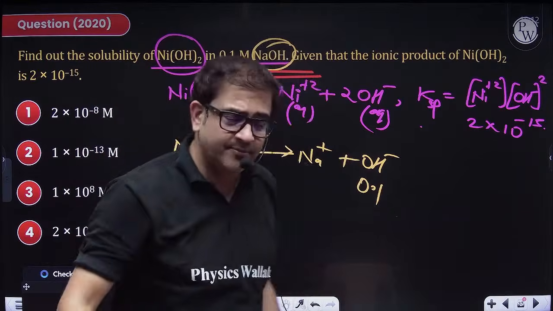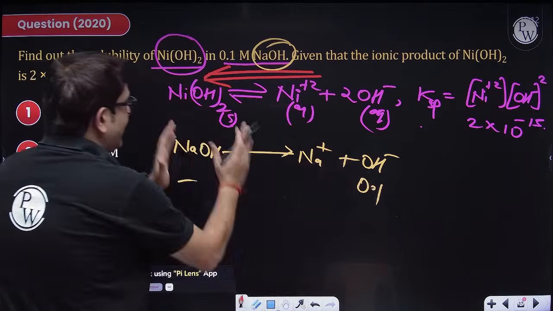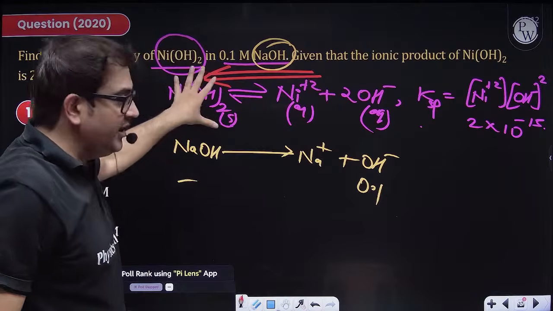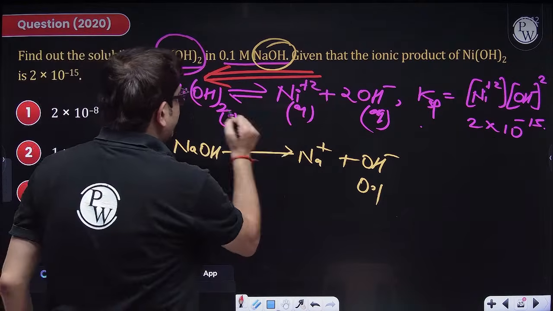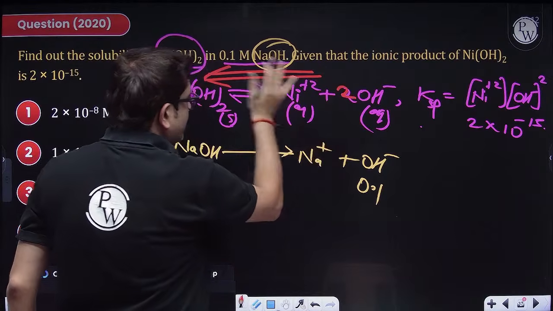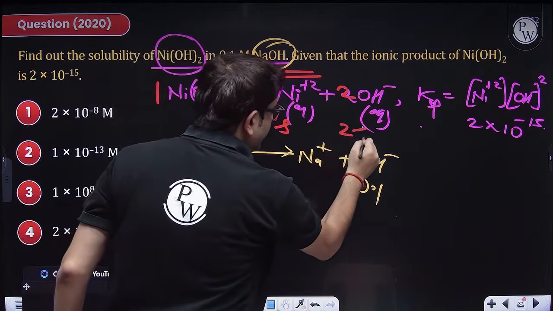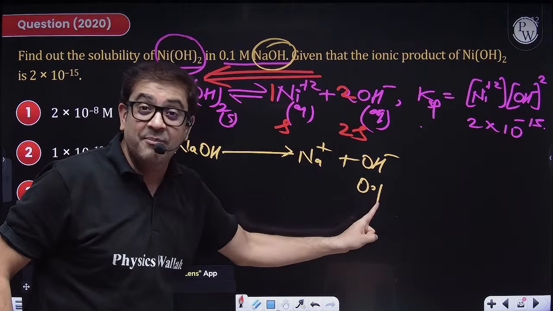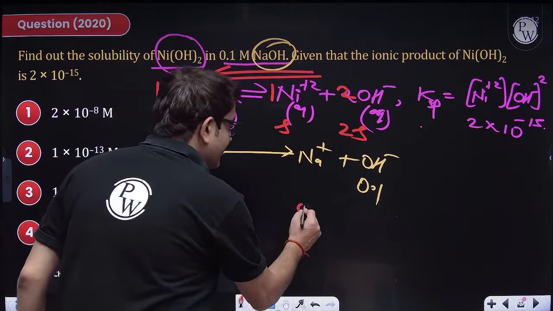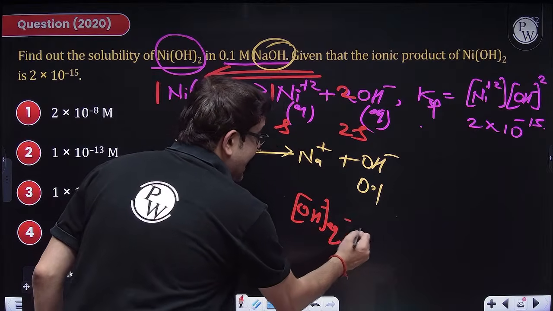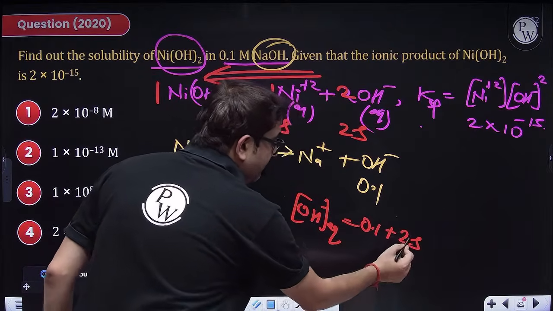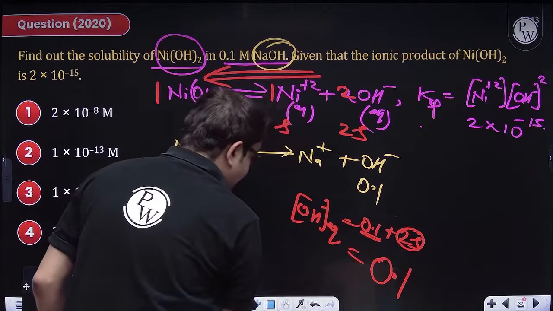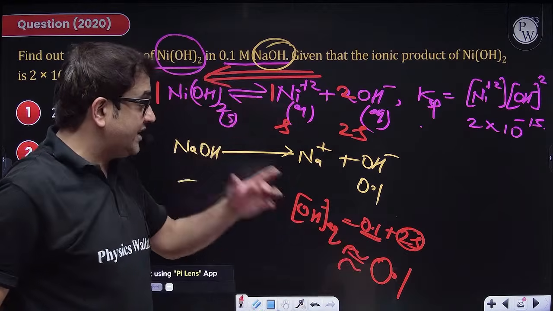Let that new value be S. So in the presence of this common ion, how much of this is dissociating? S. Out of 100, all the molecules are here only, but yes, very marginally. If it is dissociating 1, then 1 and 2 will be produced. So if it is dissociating S, then S and 2S will be produced. But we know that the value of S is mathematically negligible in comparison to this strong electrolyte. So the concentration of OH minus ion at equilibrium should be exactly 0.1 plus 2S. But comparing this 2S in front of 0.1 is mathematically nothing, so we approximate this value to be 0.1, which kills one variable.